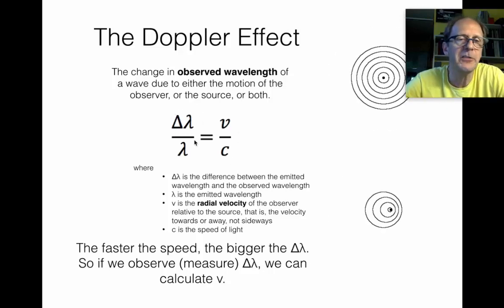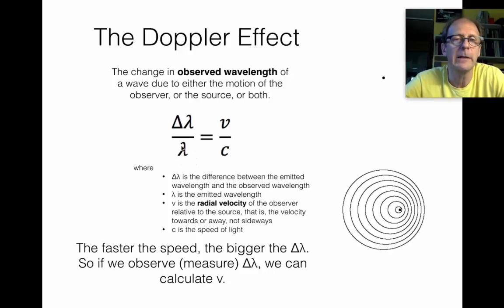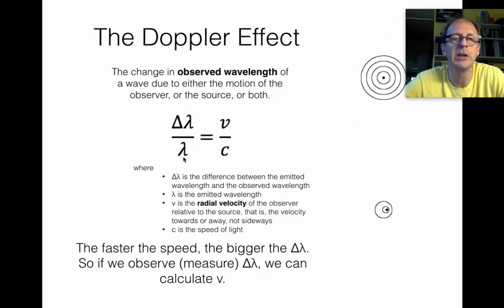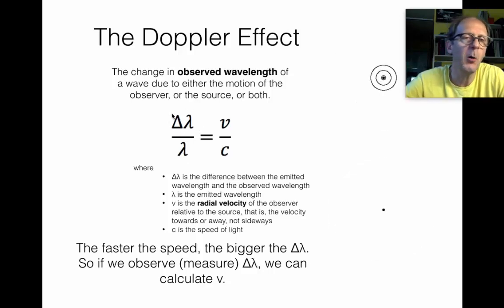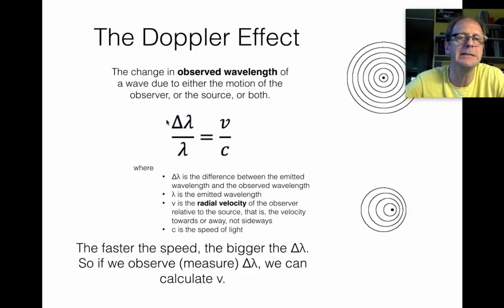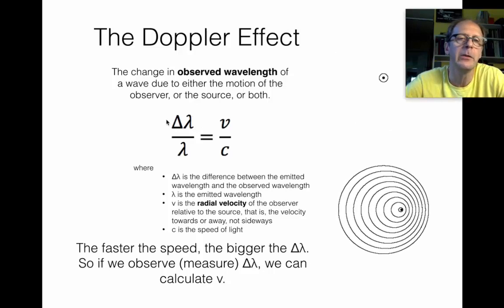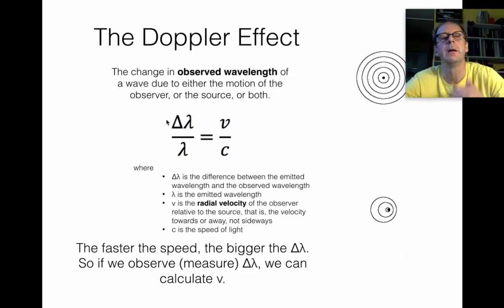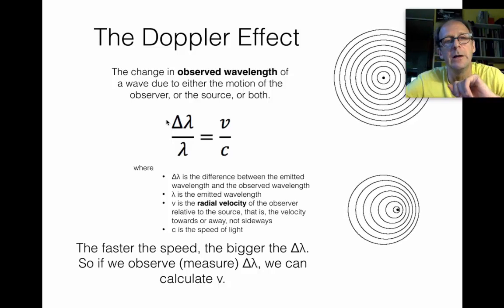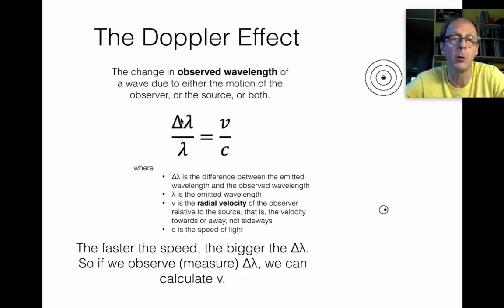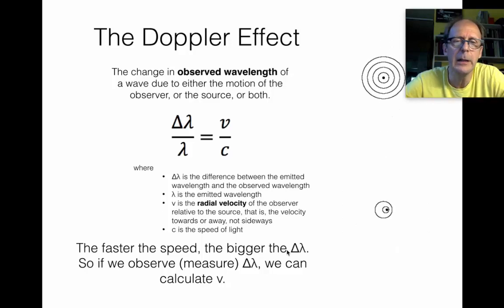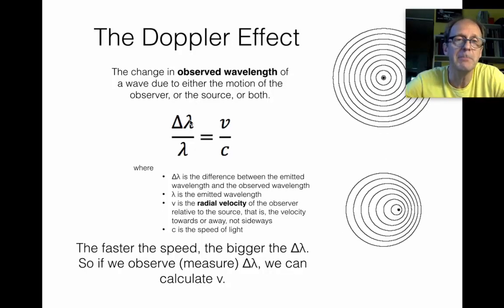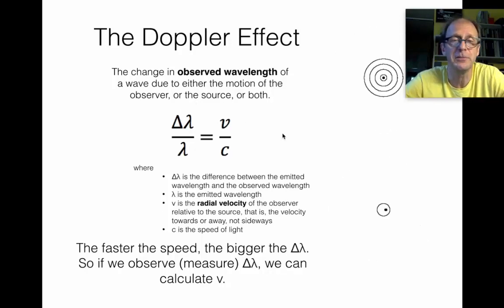So lambda is the normal wavelength of the light, as if the object weren't moving. And delta lambda, remember delta is always a change of something. So it's the difference between the wavelength that you observe and the wavelength that was emitted, the normal wavelength. So the faster the speed, the bigger the delta lambda. And by measuring delta lambda, we can measure the speed of objects.